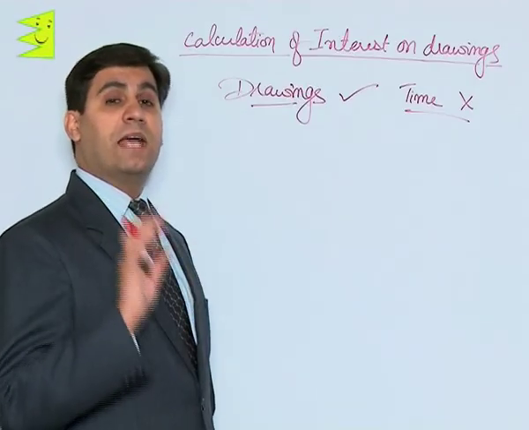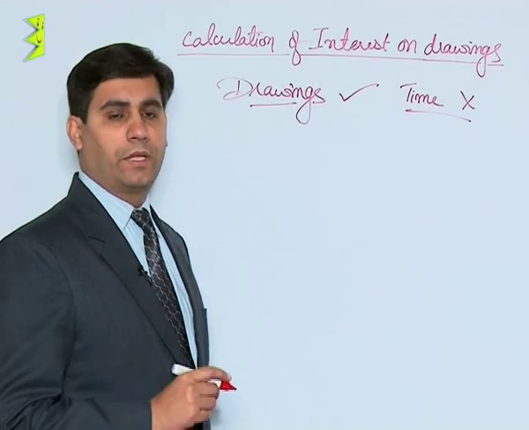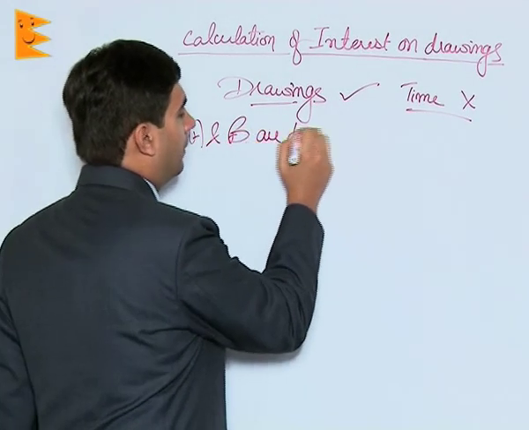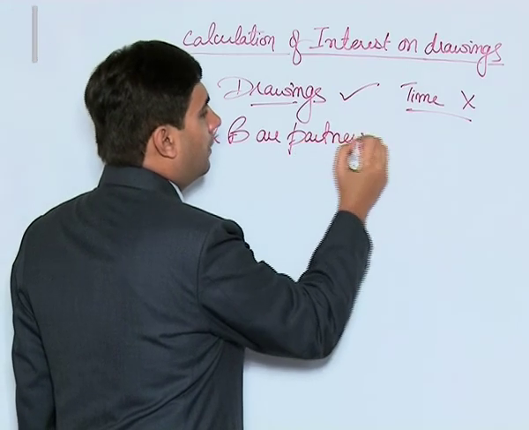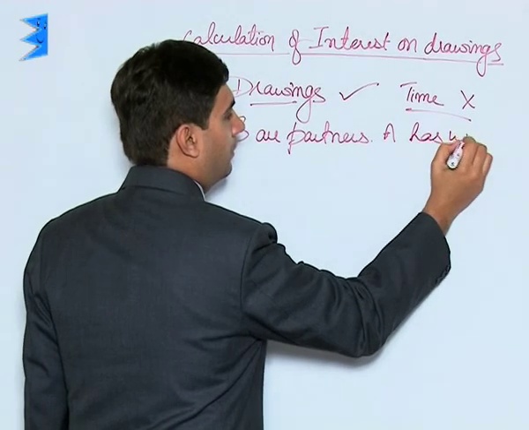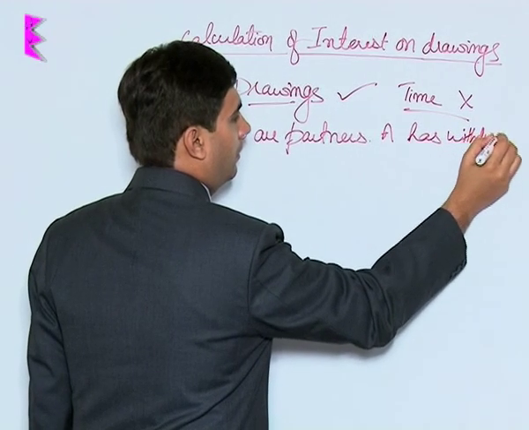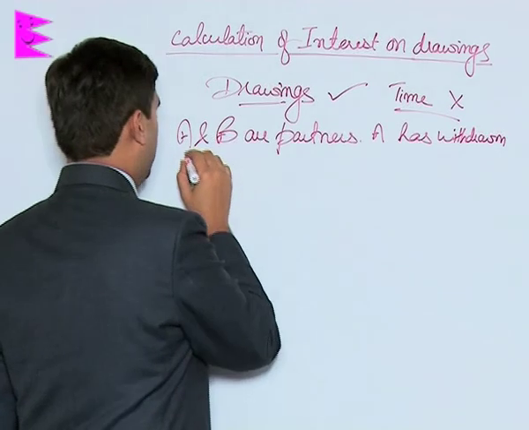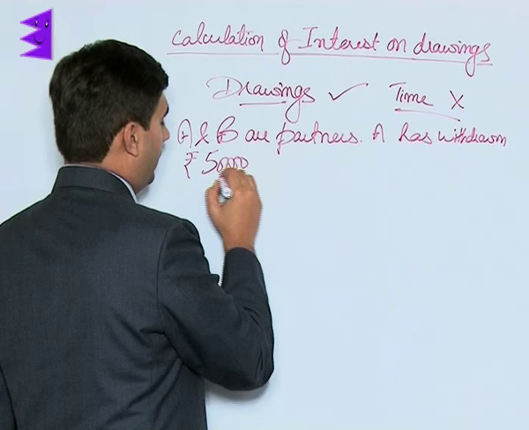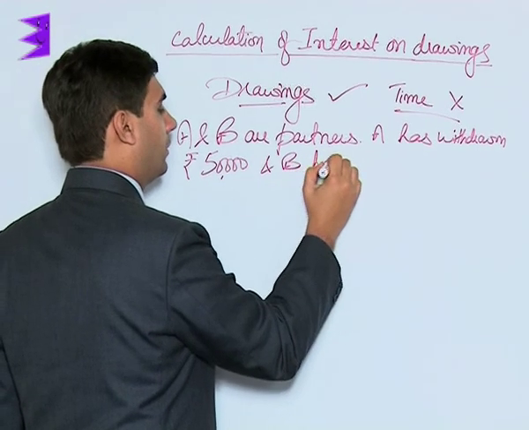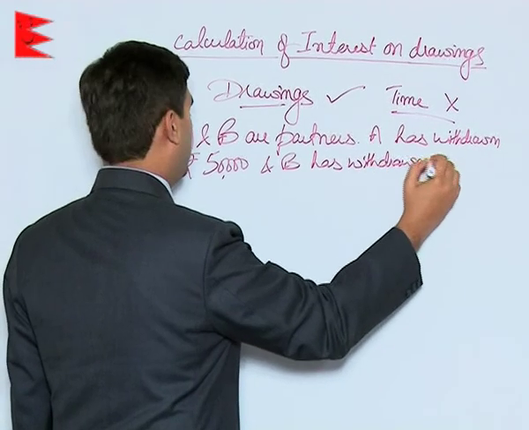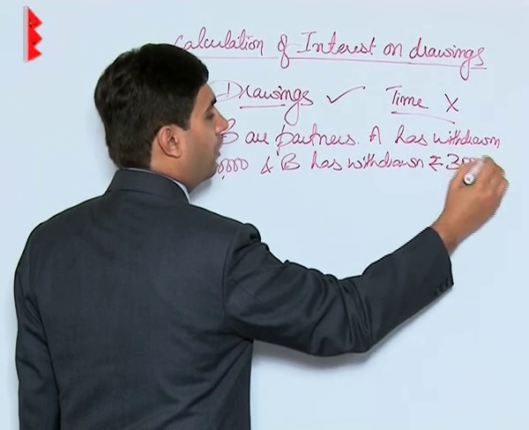Let us consider this and understand it by taking an example. A and B are partners. A during the year has withdrawn rupees 50,000 and B has withdrawn rupees 30,000 for personal use.